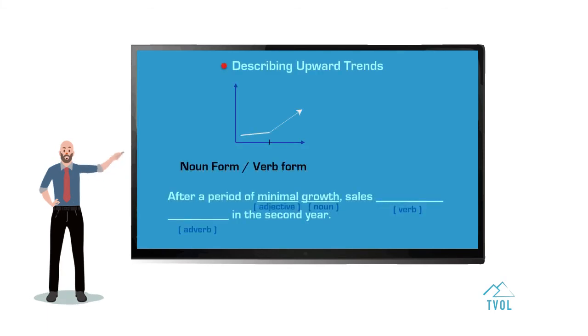Describing upward trends. What I'm going to use now is two forms, a noun form and a verb form. After a period of minimal growth, sales increased steadily in the second year. Some of the verbs and nouns that you can use instead of increased are to climb, a climb, to grow, a growth, to go up, to increase, an increase, to jump, to rise, a rise.